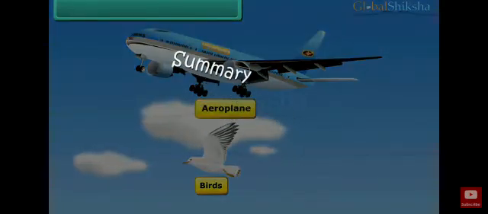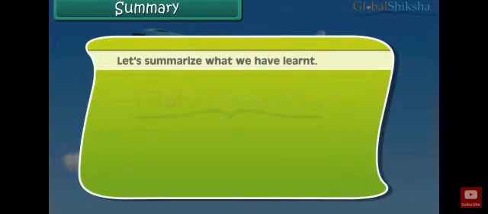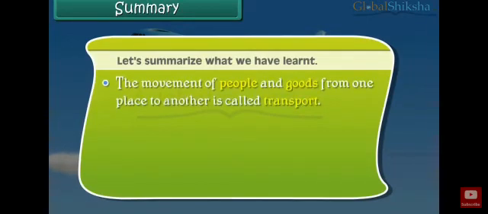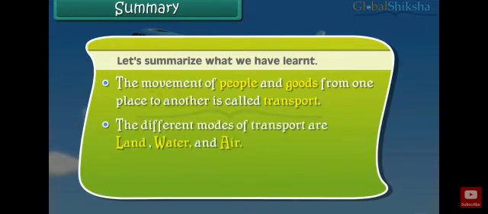So, the summary of this chapter: what have you understood? Let's summarize what we have learned here. One by one, we are going to look. The movement of people and goods from one place to another is called transport. Okay. Second point, what are you going to learn here? The different modes of transport are land, water, and air.